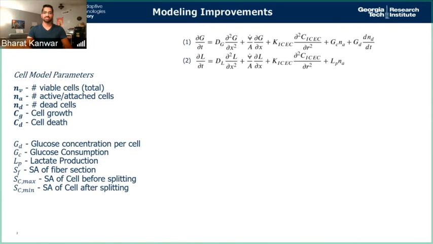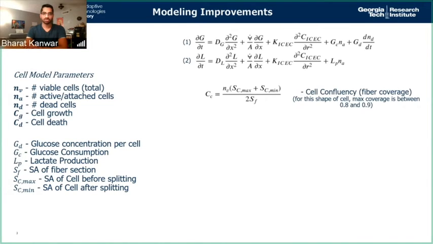We are going to leverage mass transfer equations for the nutrients because glucose and lactate are still the main indicators of cell growth and cell death. And we are also going to estimate the cell confluency or cell density. Since these cells grow in a monolayer, once the density gets high enough, the death rates will increase and will also limit the growth rates.